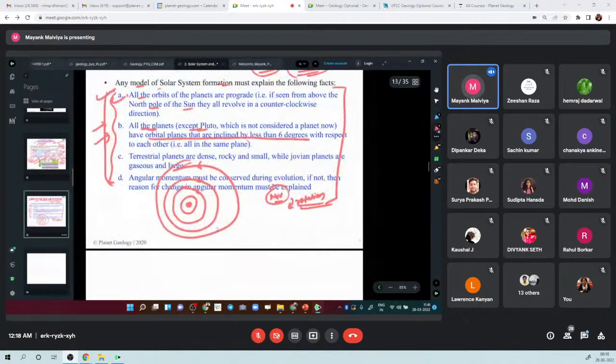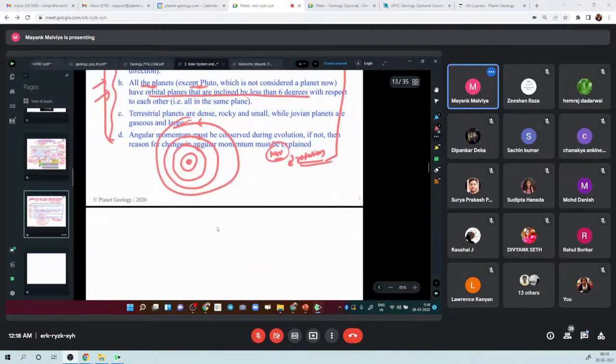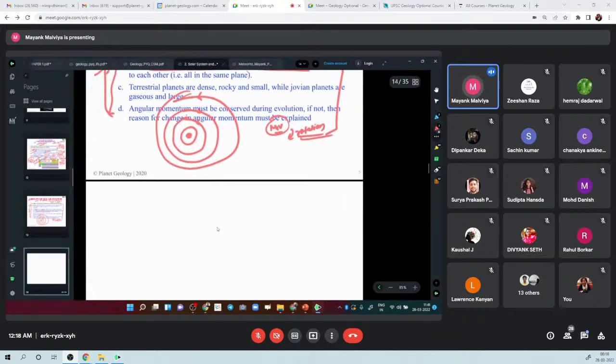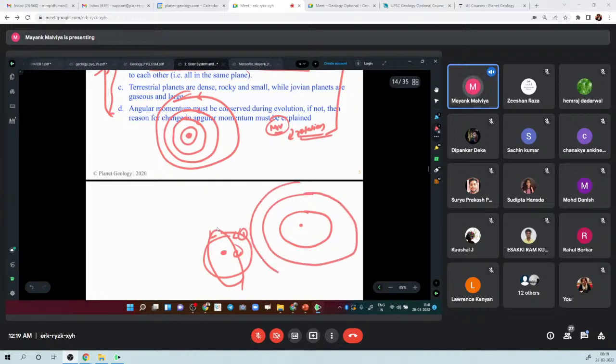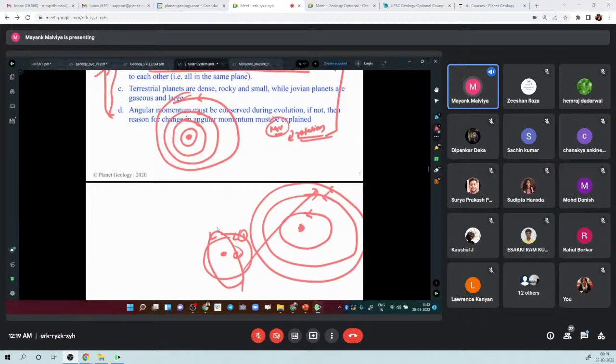Another observation is that all the planets are in the same orbital plane. Suppose the Sun is in the middle, and this is planet 1 and planet 2. They are not inclined; they are more or less on the same plane. This is Earth, so the plane is the same. The inclination of the orbit is not more than 6 degrees. This is the Sun, and these are the paths of the various planets. So this is another observation.